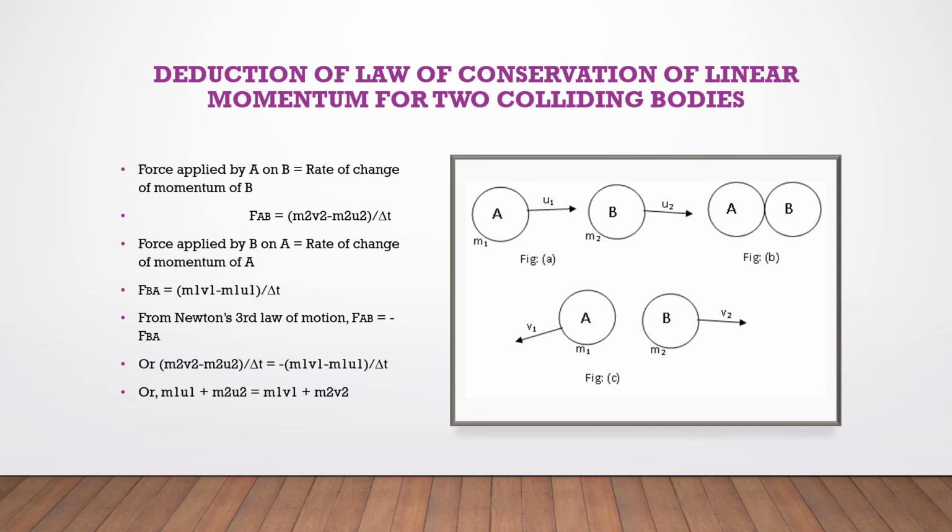From second law of motion, force applied by A on B equals rate of change of momentum of B. Fab equals (m2 v2 minus m2 u2) over delta t. Similarly, force applied by B on A equals rate of change of momentum of A. FBA equals (m1 v1 minus m1 u1) over delta t. From Newton's third law of motion, Fab equals minus FBA, or (m2 v2 minus m2 u2) over delta t equals minus (m1 v1 minus m1 u1) over delta t. Or, m1 u1 plus m2 u2 equals m1 v1 plus m2 v2.